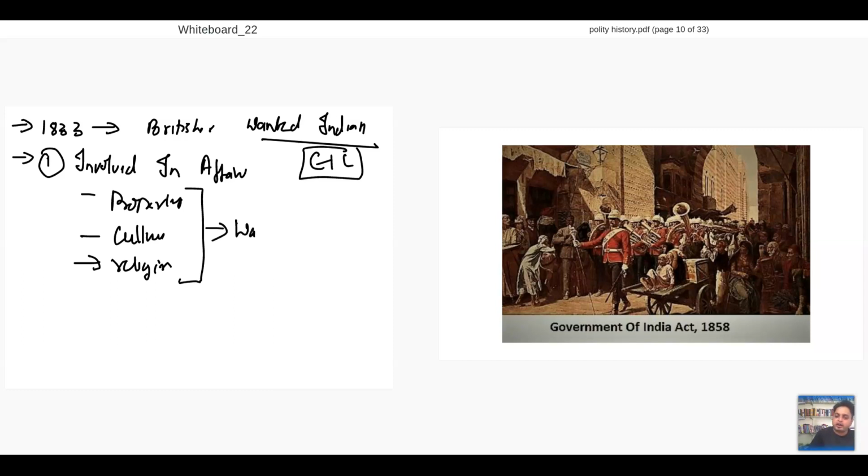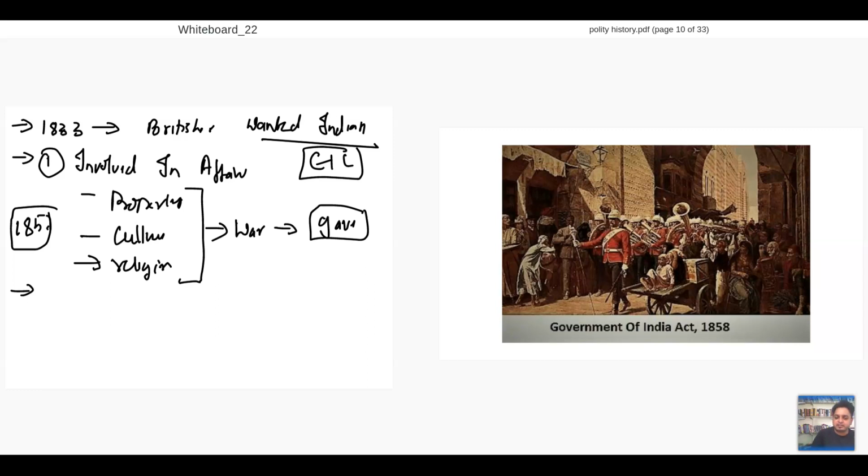There was a war against Britishers because Britishers touched their property, culture, and religion. That war gave rise to a complete change in the administrative setup. We call it the 1857 war.